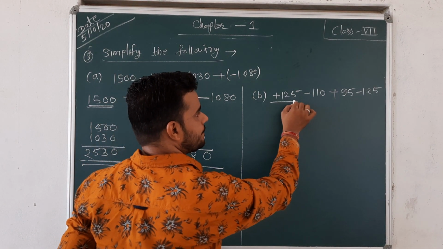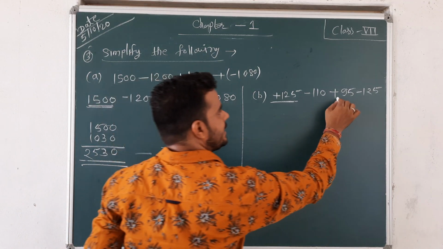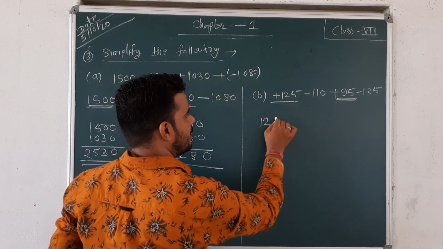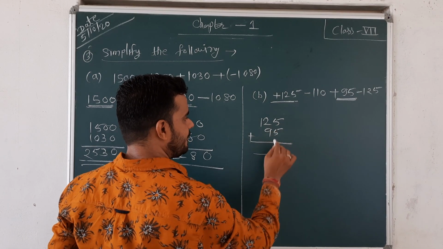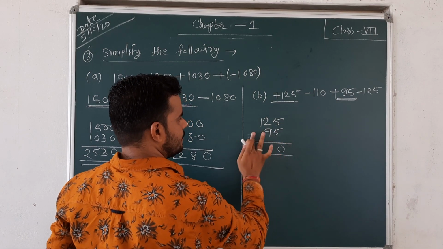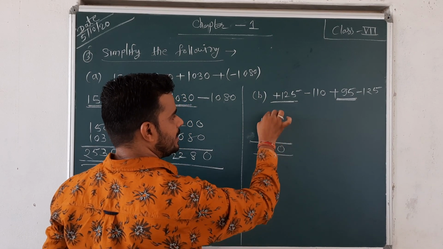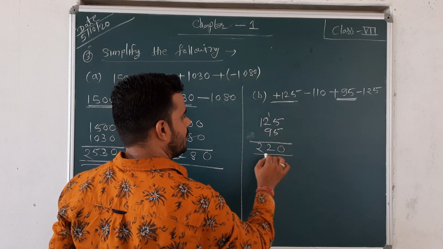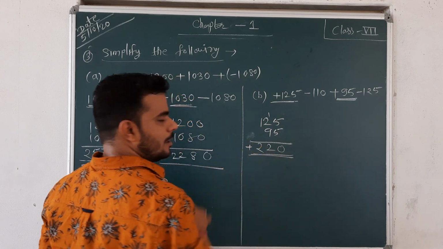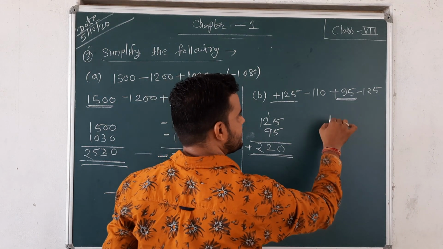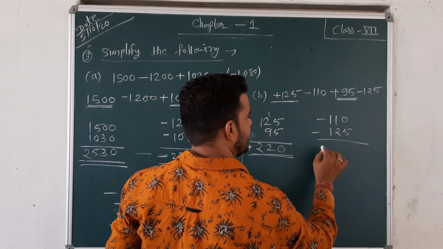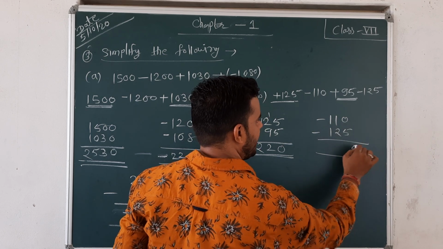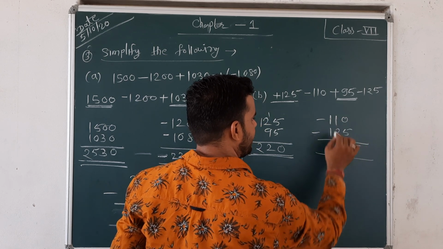This is positive, and one more positive is 95. So add both of these: 125 and 95. 5 plus 5 is 10, carry 1, 9 and 1 is 10, and 2 is 12, carry 1. It means 220. 220 is positive. Afterwards, the negative numbers are 110 and 125. Both are negative, so we will add both of these: 5 and 2, 1 and 3, 1 and 1, 2. Then negative.